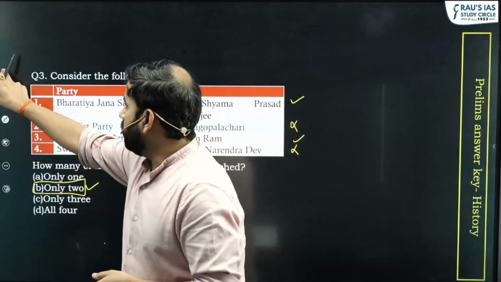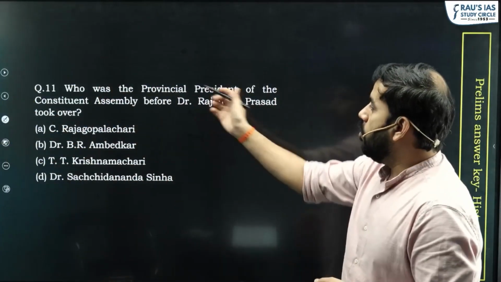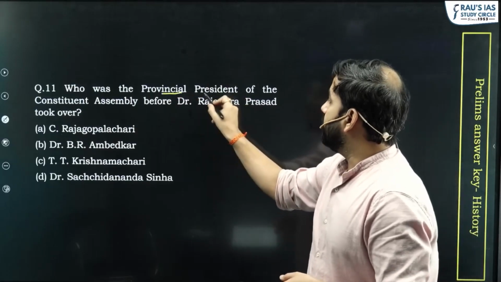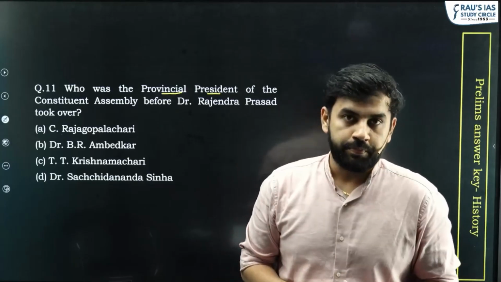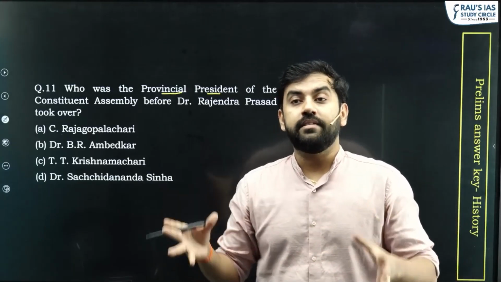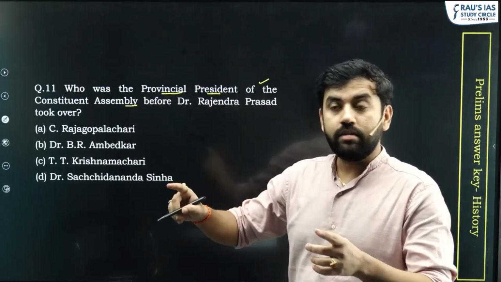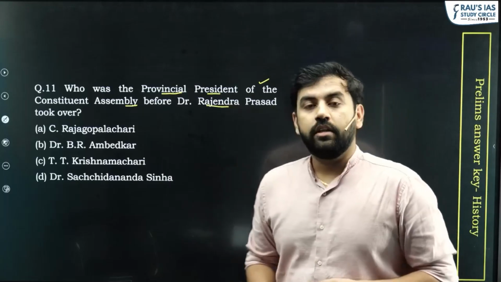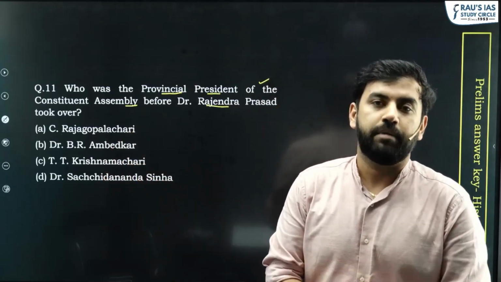The next question from the history section was question 11. The question says, who was the provisional president? Now please understand, provisional here means temporary. That is, before identifying a permanent president to the Constituent Assembly, who was Dr. Rajendra Prasad, who among the following was a provisional or temporary president?